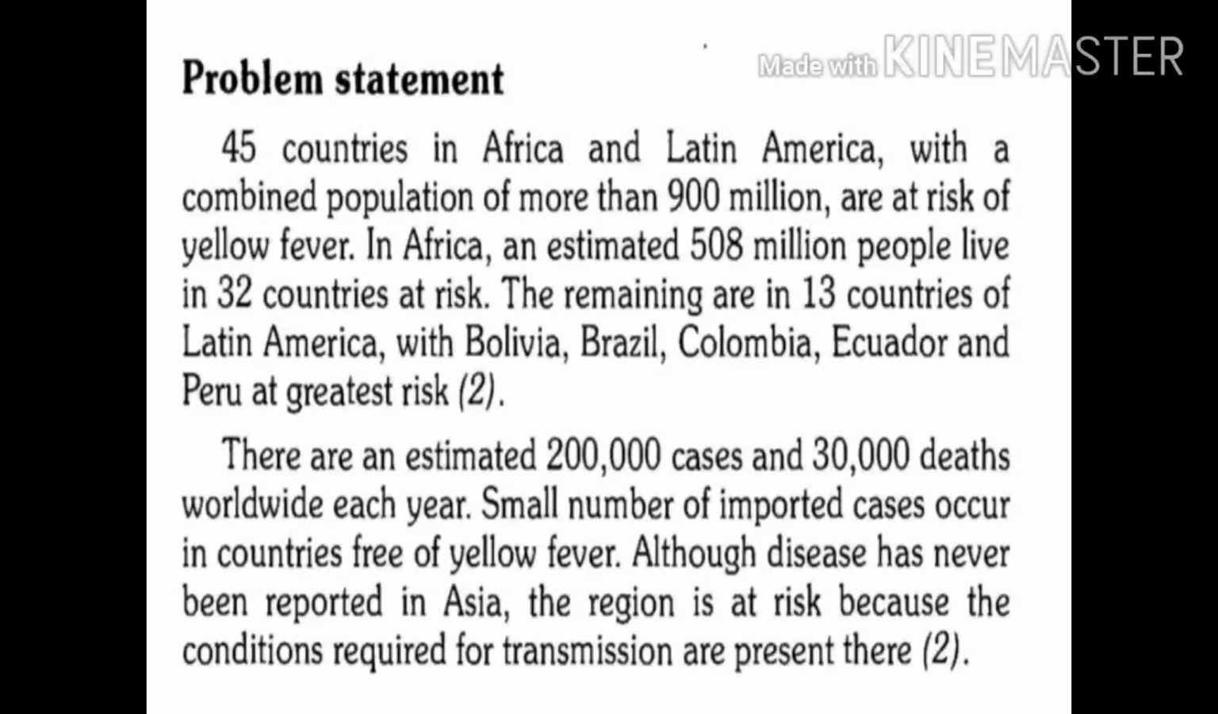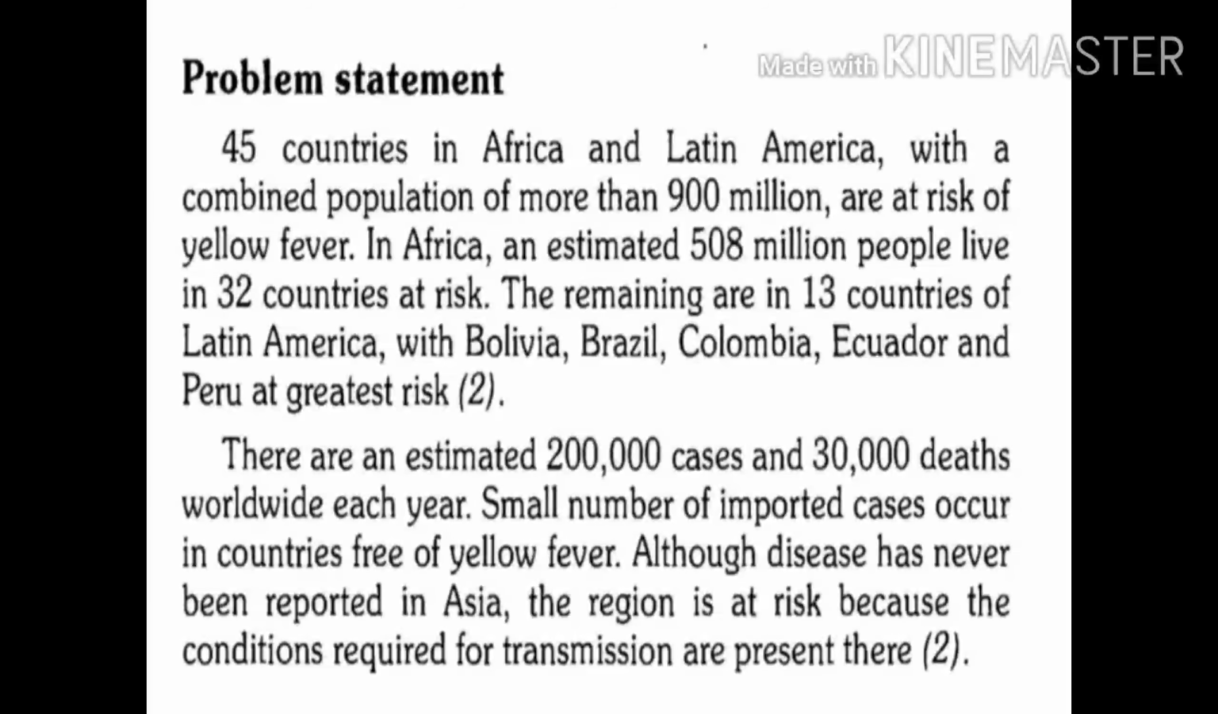Now let's see the problem statement. This disease, yellow fever, is mainly confined to Africa and Latin America. In Africa, there are about 32 countries where 508 million people are at risk of yellow fever. Whereas in Latin America, there are about 13 countries. Important countries include Brazil, Peru, Colombia, etc. So people residing in these areas also have risk of developing yellow fever.